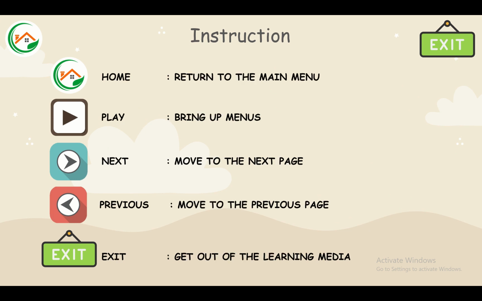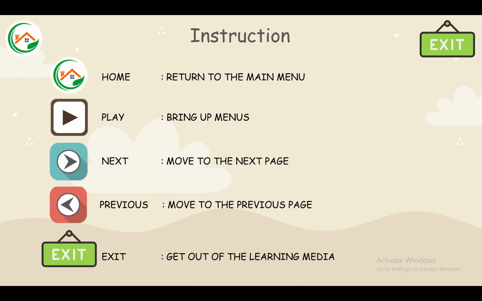Instruction. Home, to return to the main menu. Play, to bring up menus. Next, to move to the next page. Previous, to move to the previous page. Exit, to get out of the learning media.